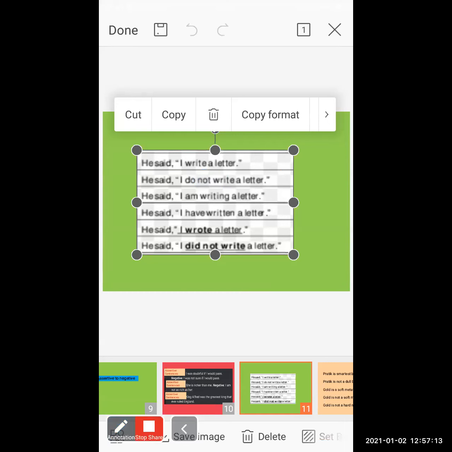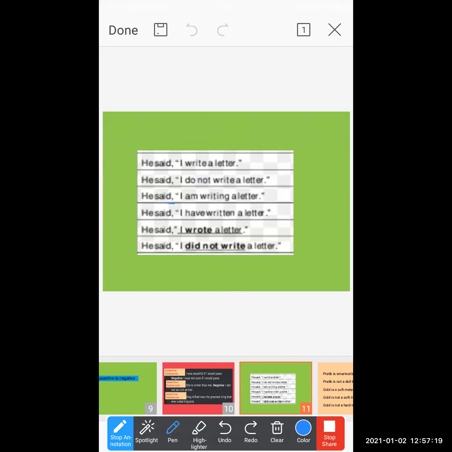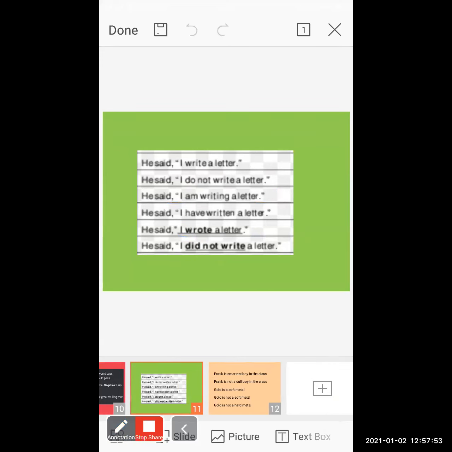I am writing a letter. This is assertive. I have written a letter. This is also an assertive sentence. I wrote a letter. This is also an assertive sentence. I did not write a letter. This comes under the negative sentences. But these are all not a sentence transformation. Why? Because the basic meaning is totally changed. So it does not come under the sentence transformation.